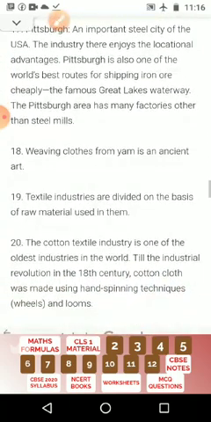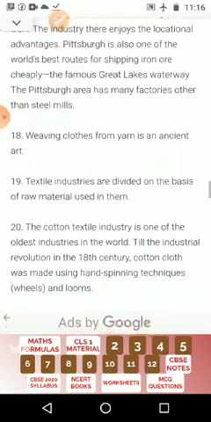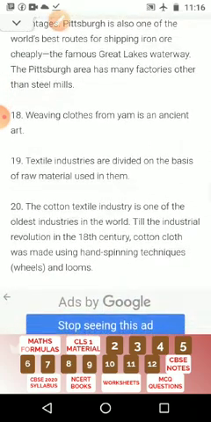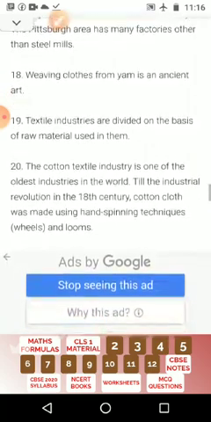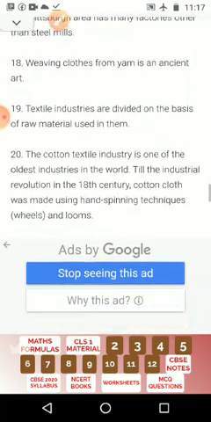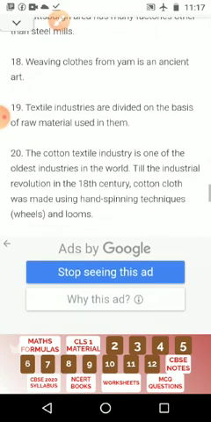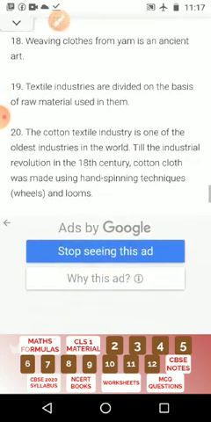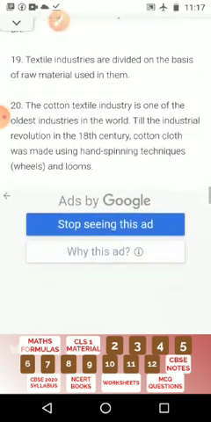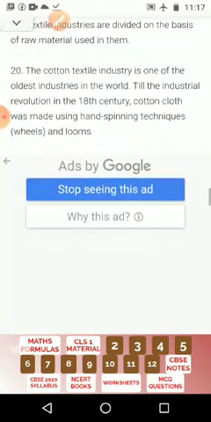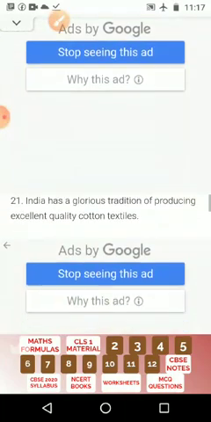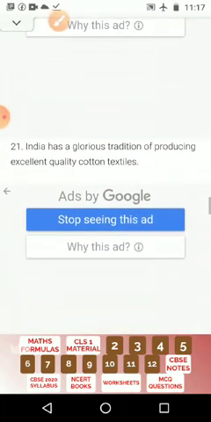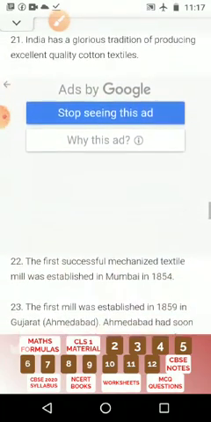Weaving cloth from yarn is an ancient art. Textile industries are divided on the basis of raw materials used in them. The cotton textile industry is one of the oldest industries in the world. Till the Industrial Revolution in the 18th century, cotton cloth was made using hand spinning techniques, wheels and looms. India has a glorious tradition of producing excellent quality cotton textiles.